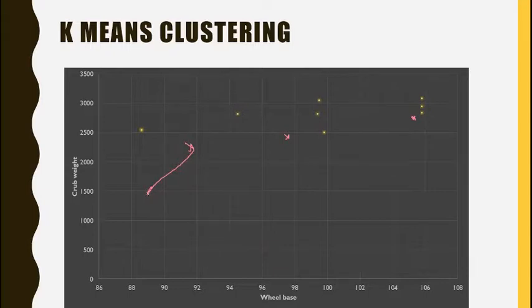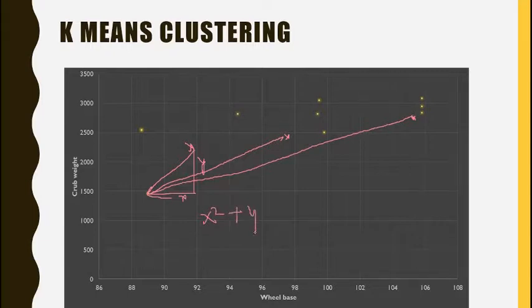Now the same point's radial distance from this center, and the same point's radial distance from this center. How to calculate the radial distance? You all know, using the Euclid theorem. This is the x-axis value, and this is the y-axis value. So if this is x and this is y, then x square plus y square is equal to z square. That is the distance, so the root of this will be the radial distance.